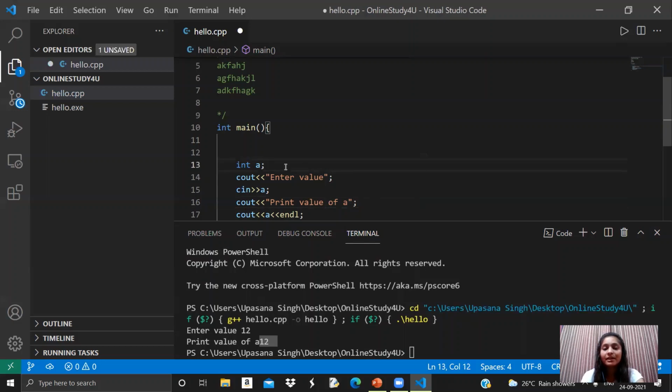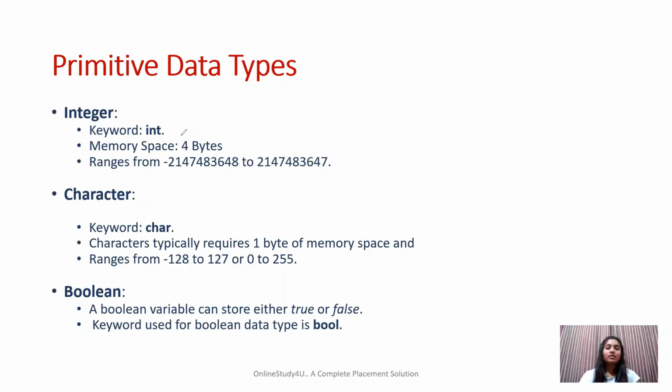Now this data type was for integer type, right? There are many others, like we have one for character, and we have one for boolean as well. Let's see how we can define other variables. So here we are. For integer, we have the keyword int, which we have already seen.